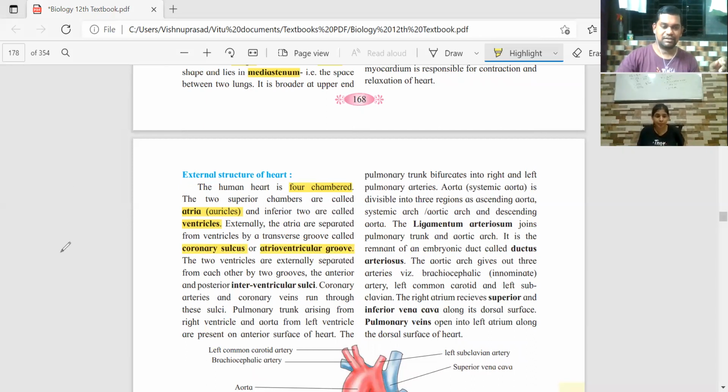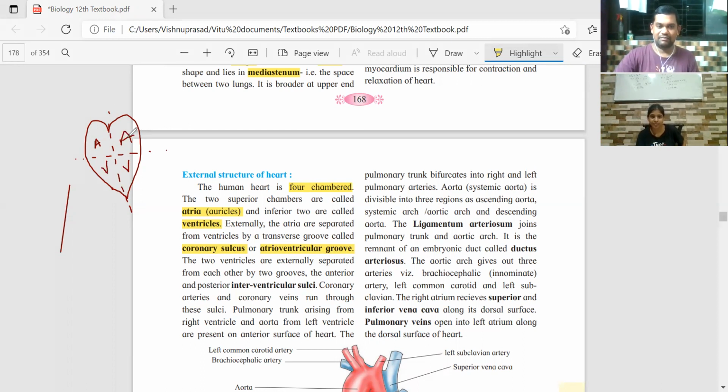Suppose this is the heart. We are dividing it into how many chambers? Four. Atria and ventricles. So this is atria, and this is ventricle.